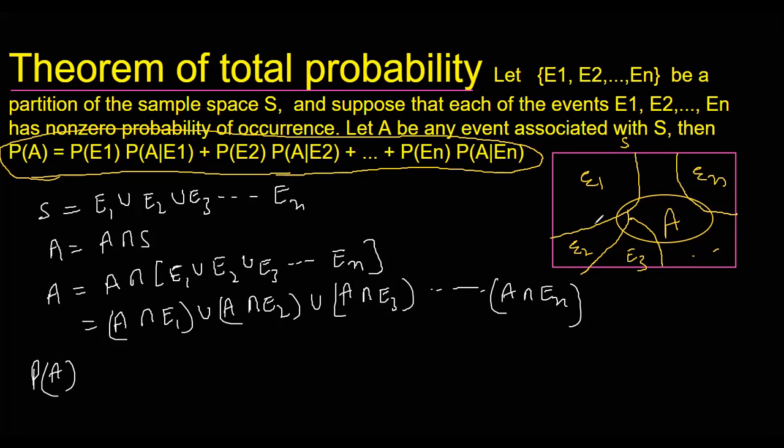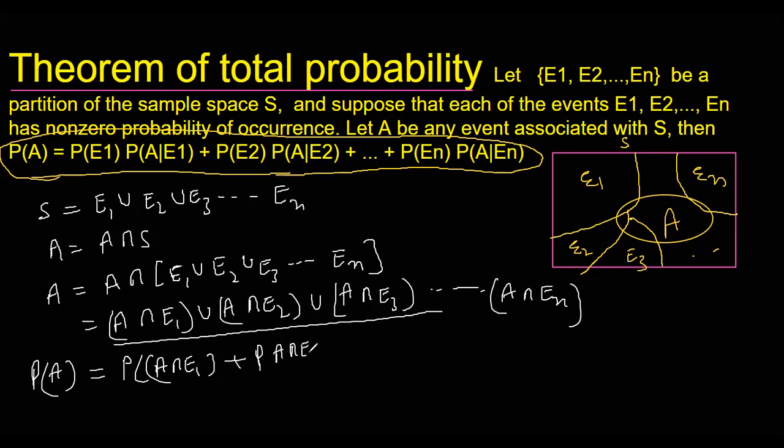You can look at the Venn diagram itself. A intersection E1 is this part, A intersection E2 is this part, A intersection E3 is this part. They are different, disjoint events, so their probability would be the sum of these. P(A) will be P(A intersection E1) plus P(A intersection E2) plus P(A intersection E3), and it goes up to P(A intersection En).